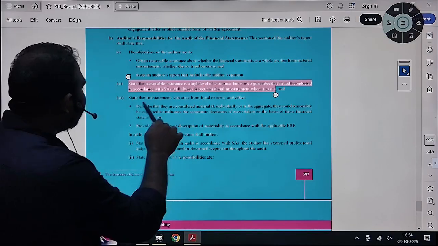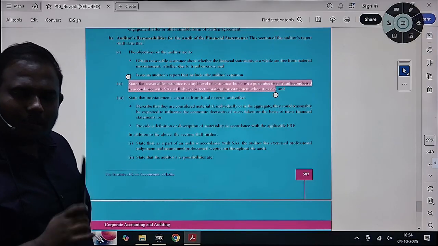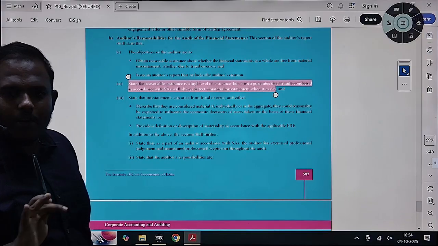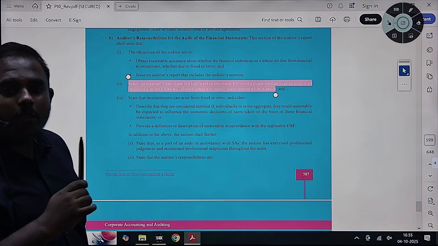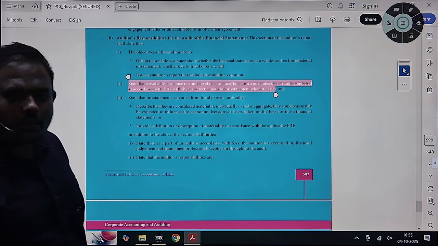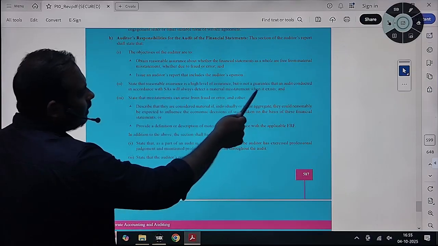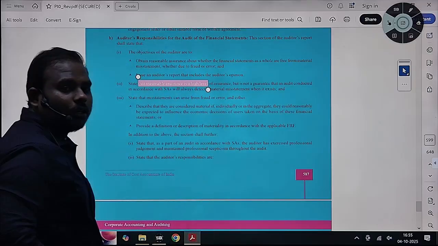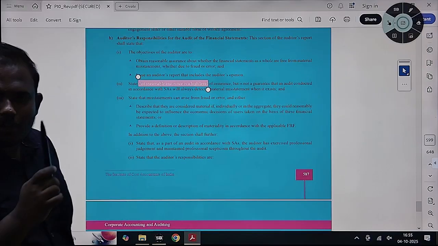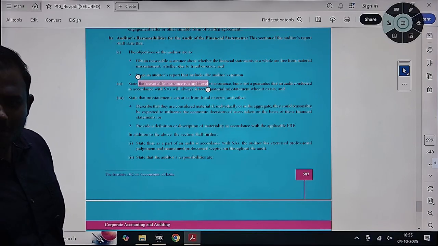You will clearly mention to the users to understand your audit report. You have conducted audit and you have not found misstatements, but you have also found that our procedure might not also detect some material misstatements. There might exist. We cannot guarantee, that is we are issuing reasonable assurance. We cannot guarantee discovery of all frauds and errors. We have not performed any investigation. We have done an audit.